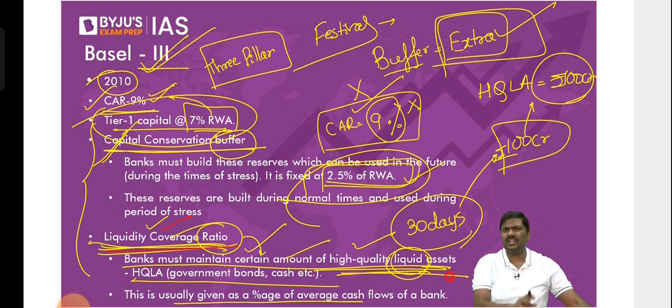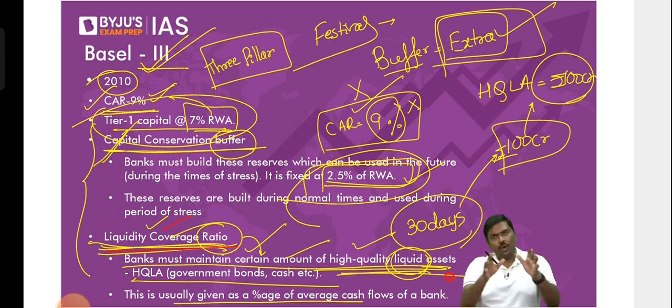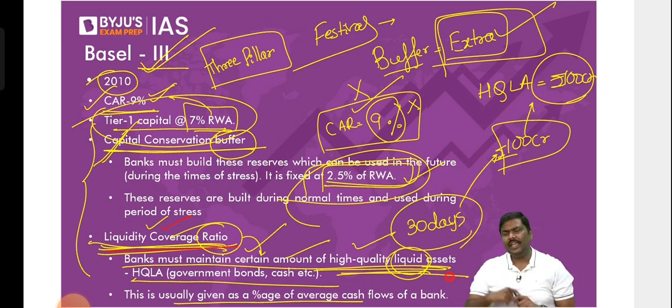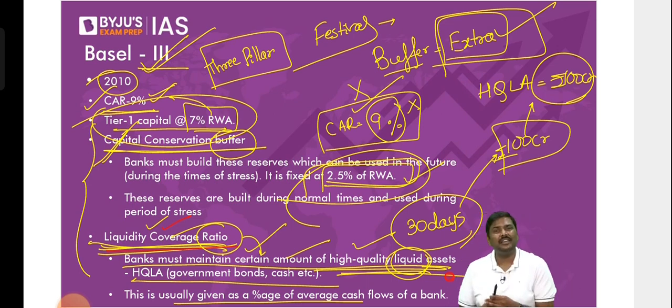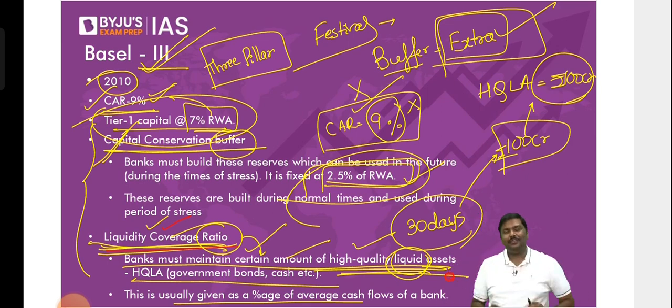Otherwise, what? Imagine this situation will happen and let me know if you will accept it. You will go to the bank, you have received the salary, and you'll say, please give me 50,000 rupees cash from my bank account. You have already received the salary, money is there in the bank account. Not even please. I will simply say, here's the check. Give me 50,000 rupees. What if the cashier says, sorry sir, right now I don't have cash. Can you come back after 1 week? And let me know. If somebody accepts this, let me know.